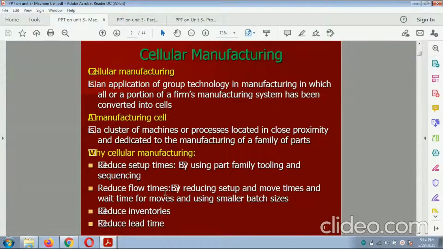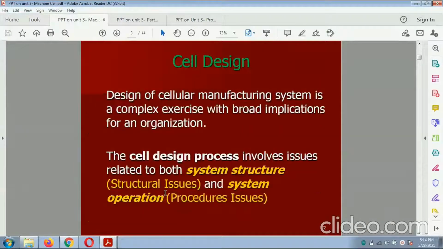Why is cellular manufacturing required? To reduce the setup time by using part families, tooling and sequencing. Reduce the flow time by reducing setups, move times and wait times, and by using a smaller batch size. Reduce the inventory, reduce the lead time.